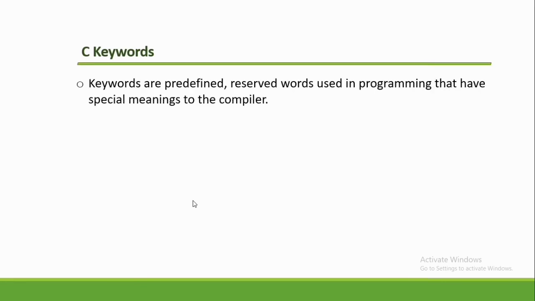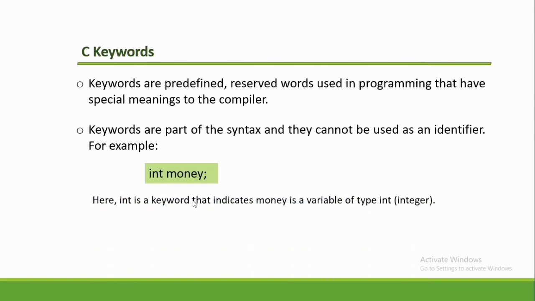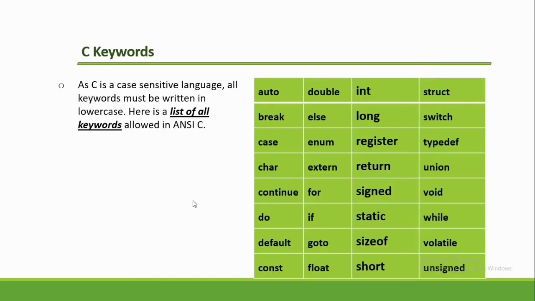The C keywords. Keywords are predefined reserved words used in programming that have special meanings to the compiler. Keywords are part of the syntax and they cannot be used as an identifier or a variable. For example, int money. Here, int is a keyword that indicates money as a variable of type int, or integer. As C is a case-sensitive language, all keywords must be written in lowercase.